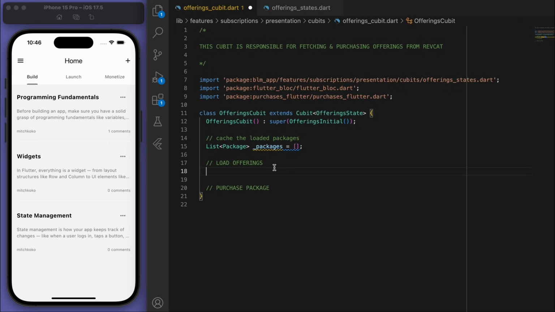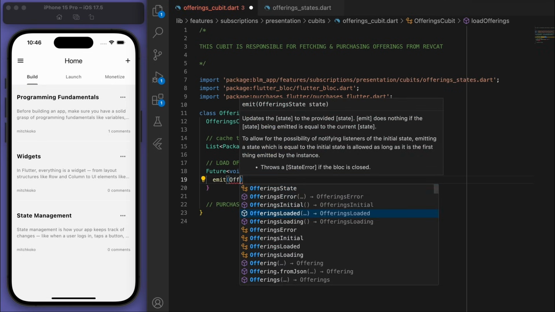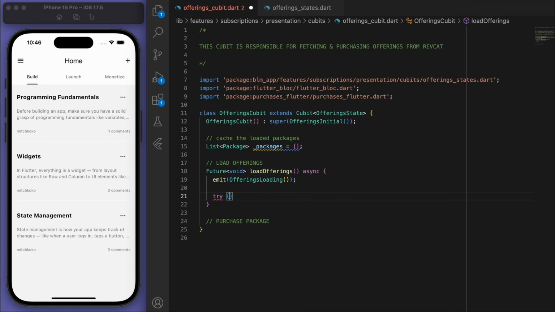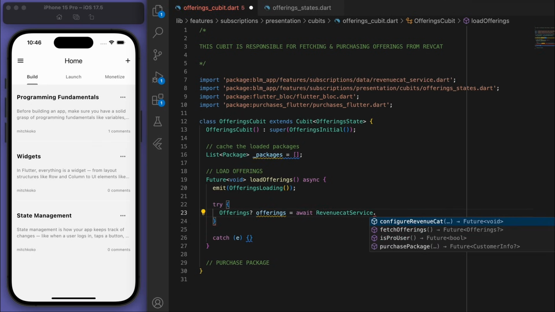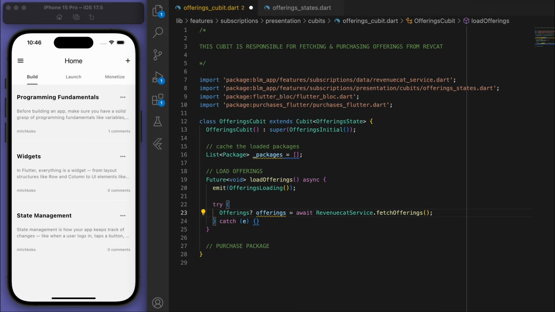And I'll show you how to fill out the main sections here. Starting with the loading the offerings, I'm just going to emit the loading state first. And let's go to our RevenueCat service to fetch the offerings. Now, if the offerings is not null and the offerings that we have currently is not null, in other words, if we have an offering, then let's try to add them.